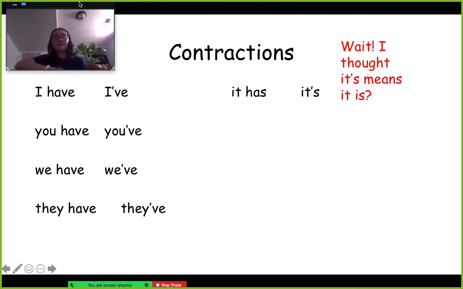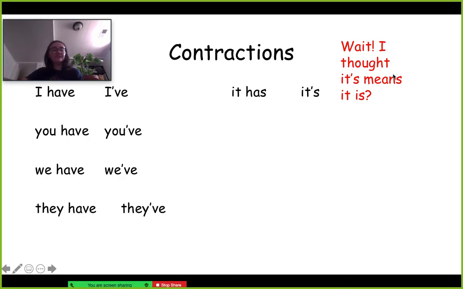But then, wait, so you might be thinking it means it is, right? Well, English is weird, so we put it has and it is, you can say it's for both.